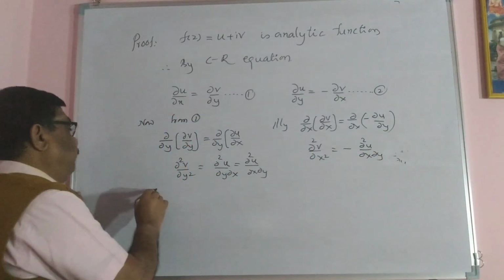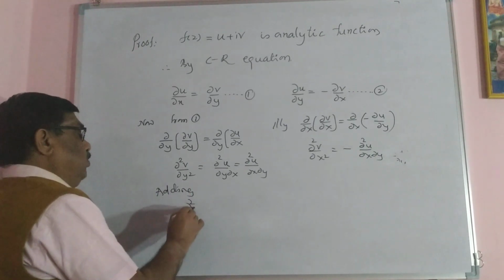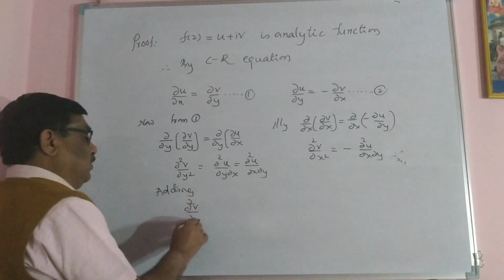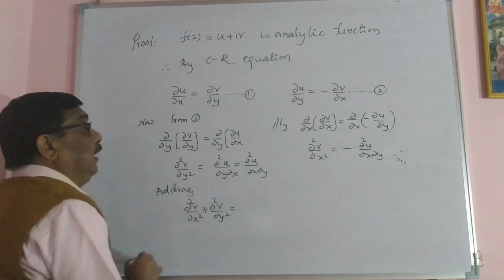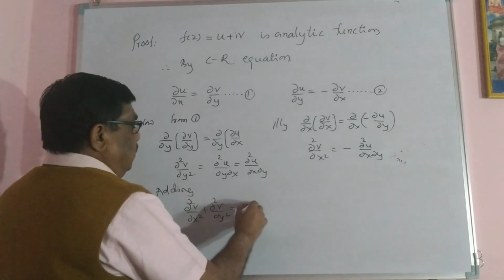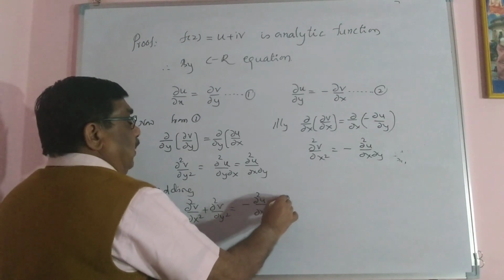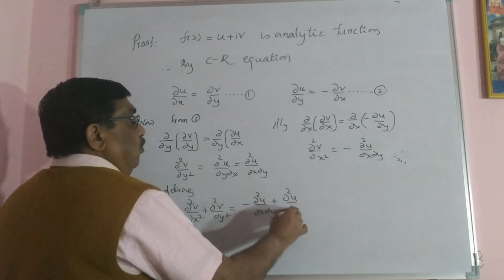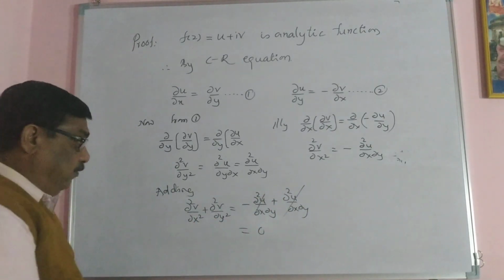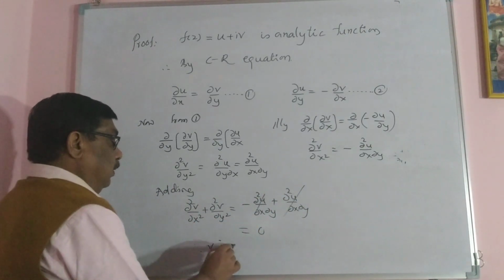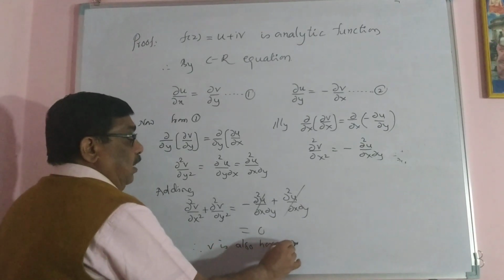Now adding: dou square v by dou x square plus dou square v by dou y square equal to minus dou square u by dou x into dou y, whereas this is plus dou square u by dou x into dou y. Again this term cancels, you get 0. Therefore v is also a harmonic function.